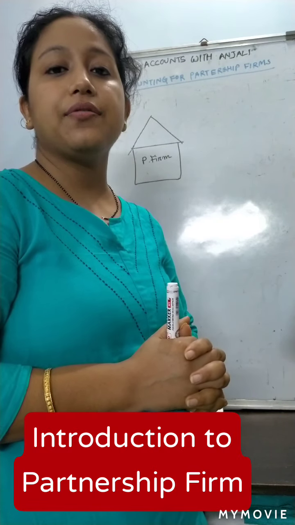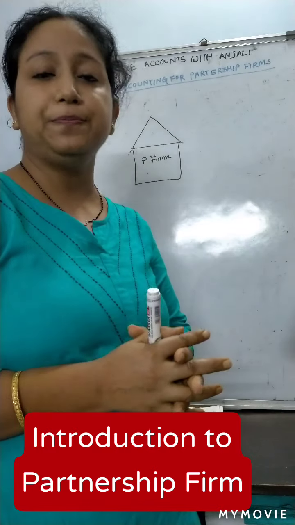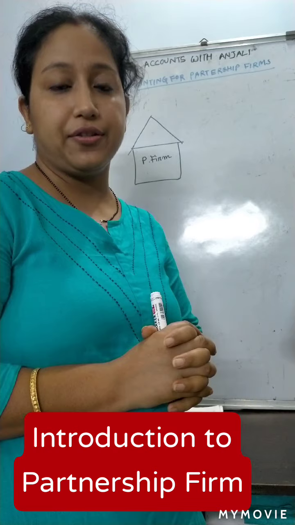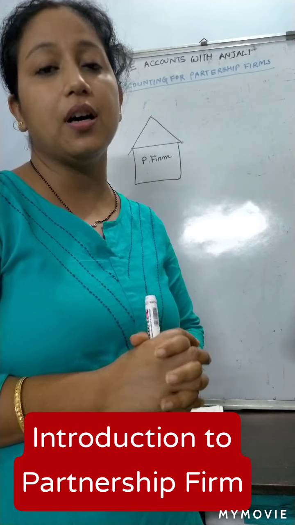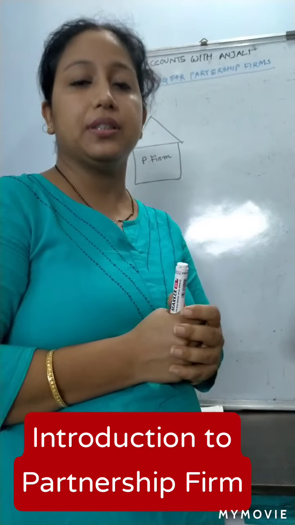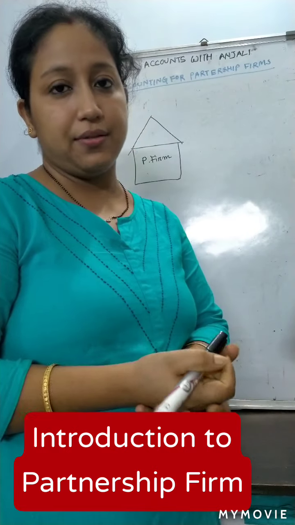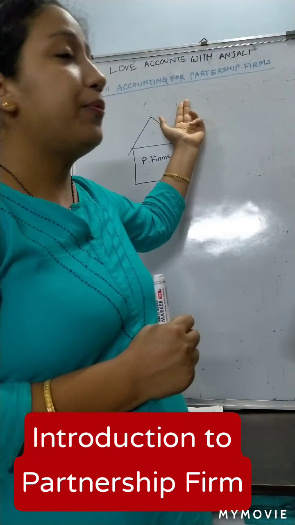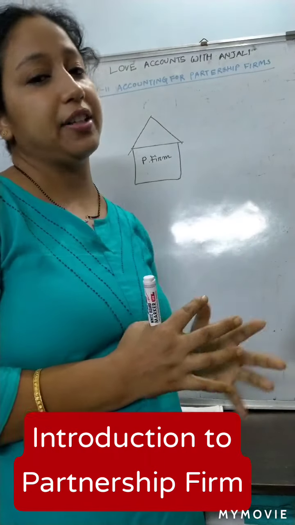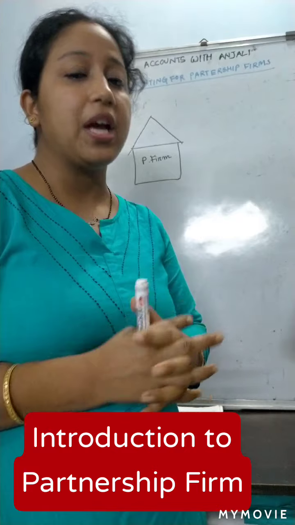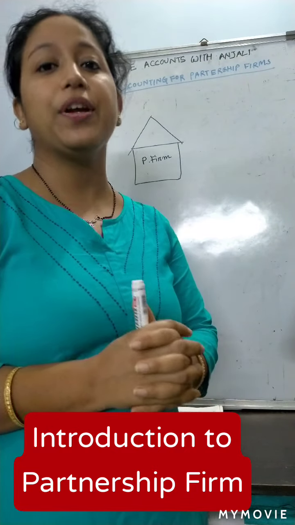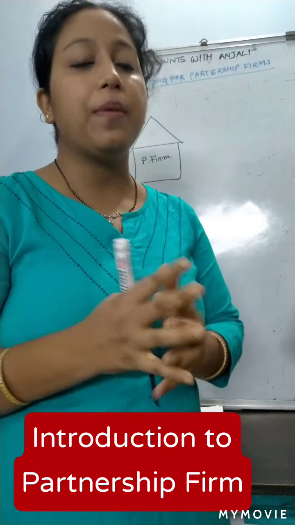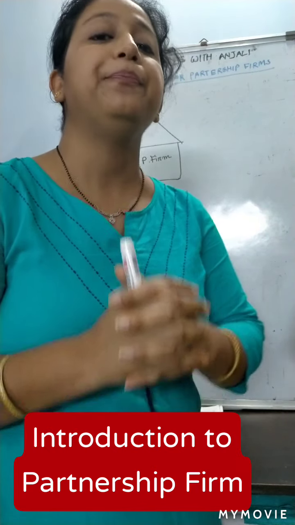Previously in class 11, what did we do? Sole proprietorship, right? Sole proprietorship is a business where only one person runs the business. Here, for starting a partnership firm, it is called a firm, and we need a minimum of 2 members. How many members? 2 members to form a partnership firm.